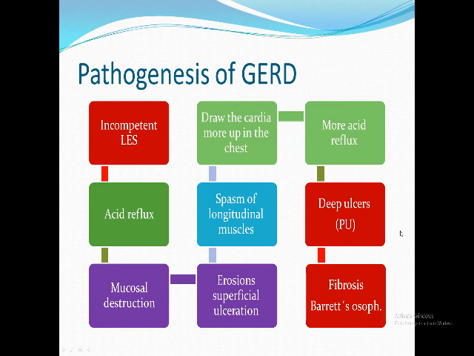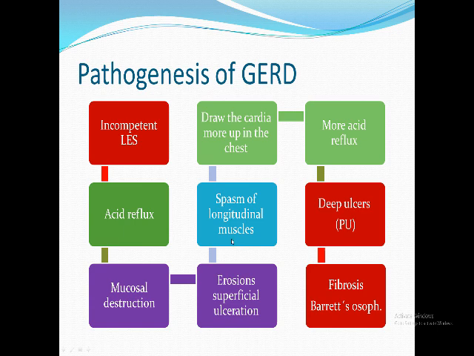Okay, to summarize the pathology or the pathogenesis of GERD, we have to see this diagram. Starting with an incompetent or low pressure lower esophageal sphincter leading to reflux of the juice from the stomach to the lower esophagus, this will lead to mucosal destruction. This is from the definition. First, the mucosal destruction is minimal, leading to erosion or superficial ulceration, which rapidly heals. But if it does not heal and remains and reflux episodes recur,